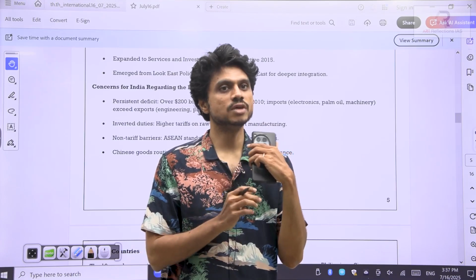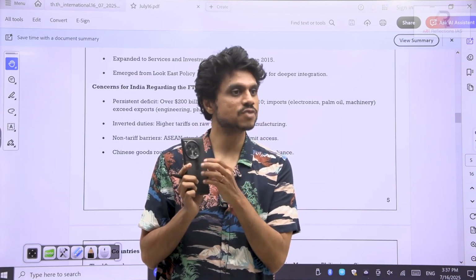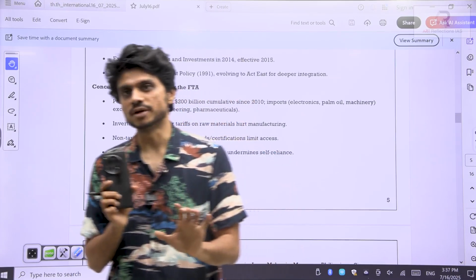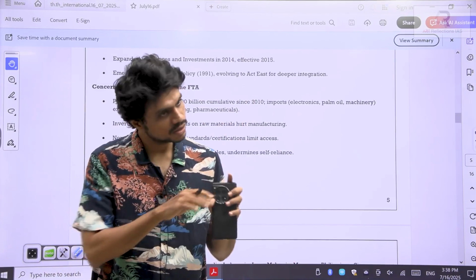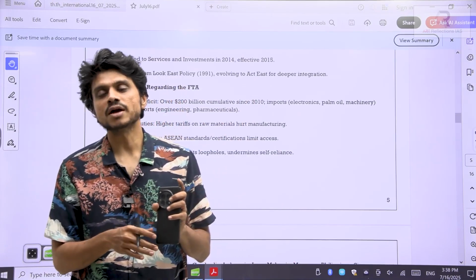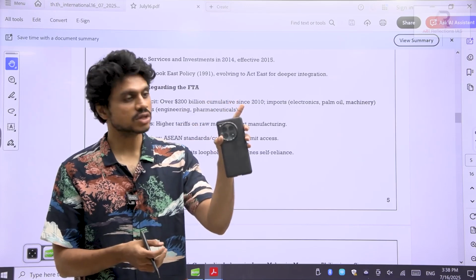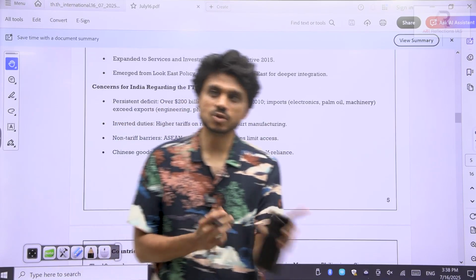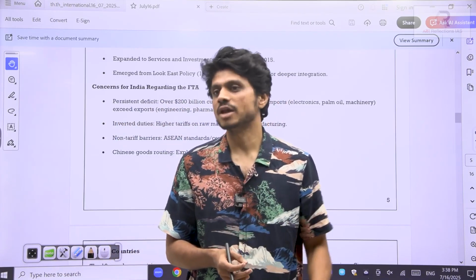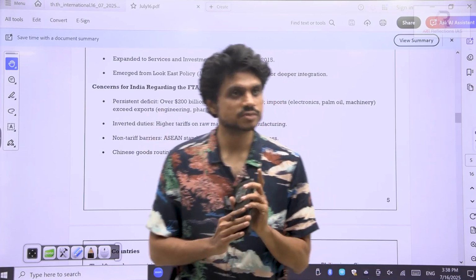So we need to evaluate and make sure that if we are importing the raw material, the chips required for manufacturing of the phone, it should be cheaper, so that they import the raw material and manufacture the phone in India. But what is happening currently? The raw material is costly, but finally on the phone, the duties are very less. So it is better for the people to directly import the phone rather than manufacturing it here. This is called inverted duty structure.